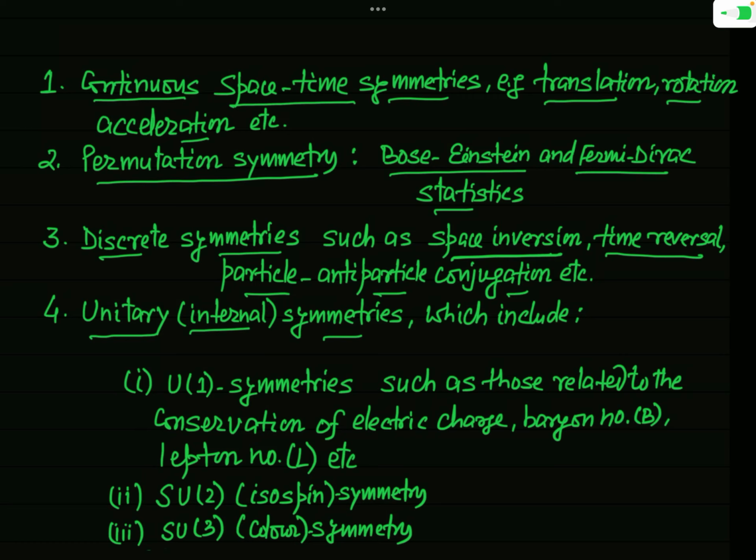You should remember that unitary or internal symmetry is of four types. The first one is called U1 symmetries. Actually, these U1 symmetries are related to the conservation of electric charge, baryon number, and lepton number. These are some important examples where U1 symmetries actually exist.